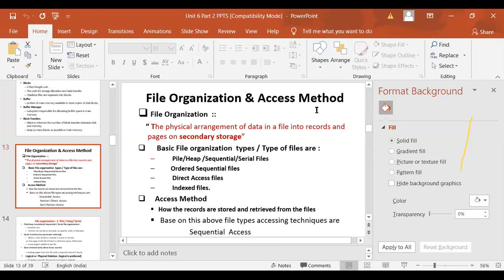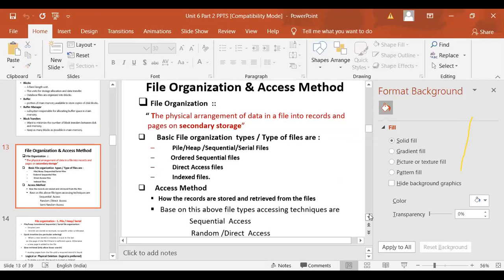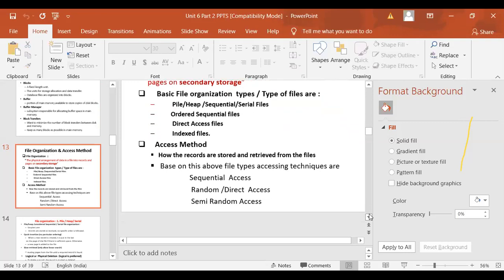Okay. Now file organization and the access method. The physical arrangement of data into records, pages or secondary storage is called a file organization. And as per the strategy, there are 4 types: heap or sequential or serial files, ordered sequential files, direct access files, and the index files. Based on the type of organization, we are going to have 3 types of accessing techniques: sequential, random, and semi-random.